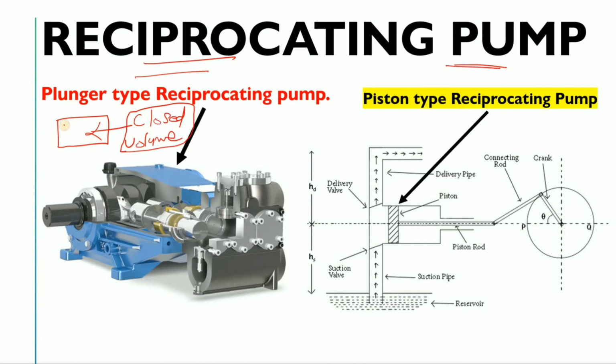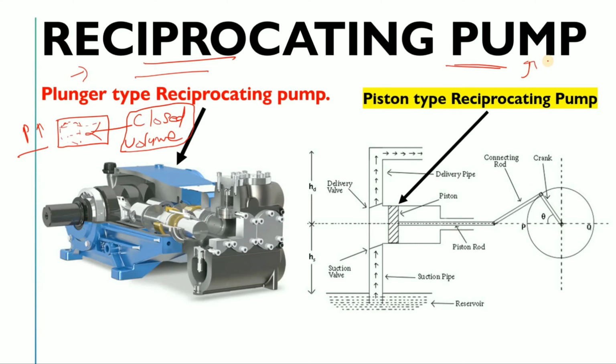Let's suppose in the system there is liquid. If you are compressing or expanding the system with the help of a piston or plunger, then its pressure will increase. This action is called the reciprocating pump. Are you getting my point, what I want to say?